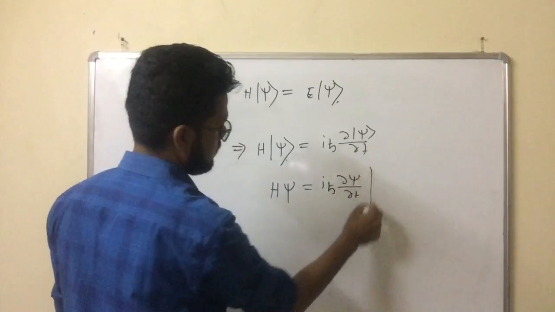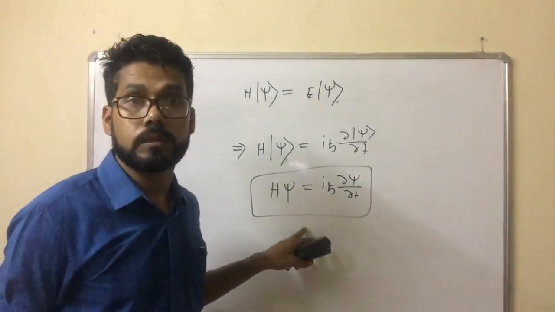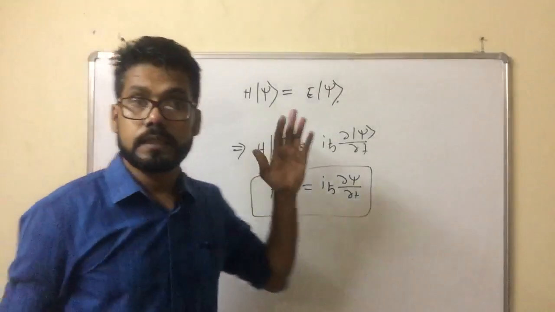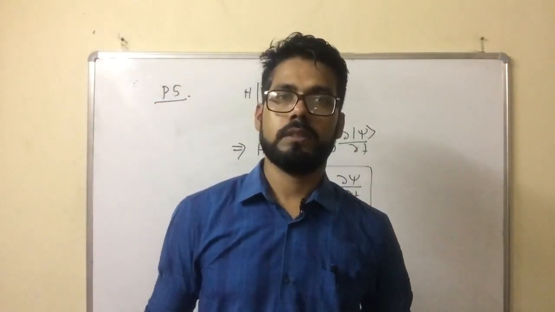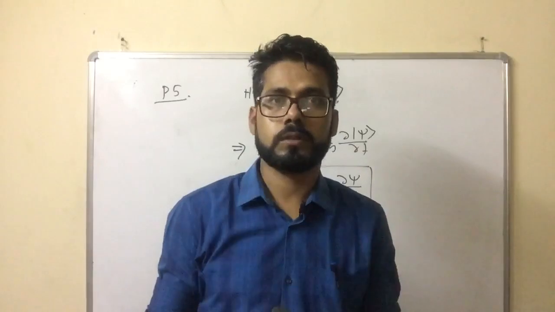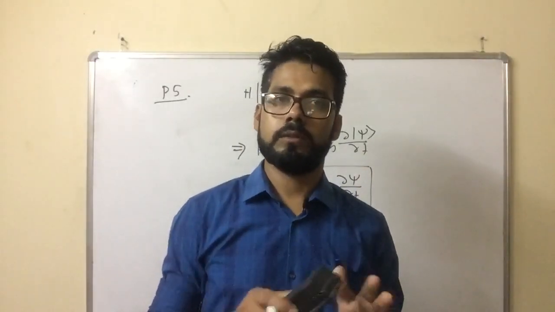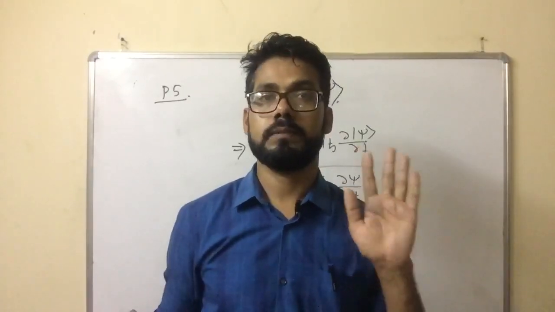This is the time dependent Schrodinger equation. The last postulate says that if we solve the Schrodinger equation, the solution will give static as well as dynamic information about a quantum mechanical system. These are the 5 postulates.